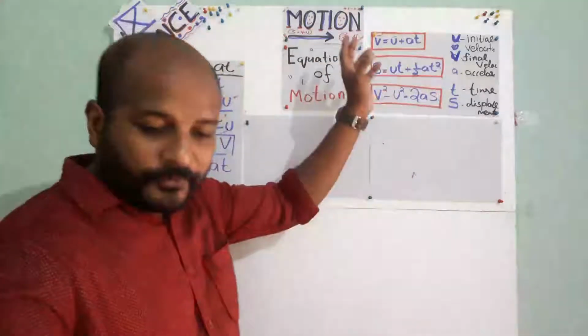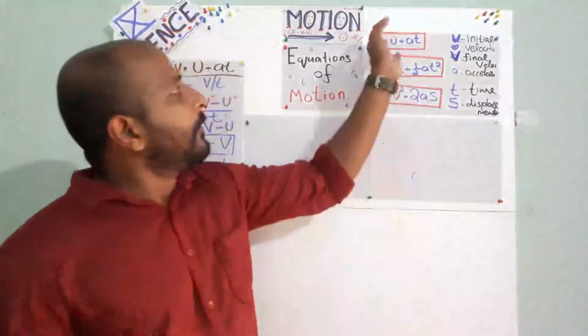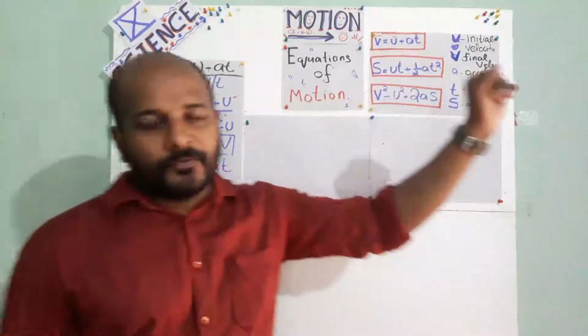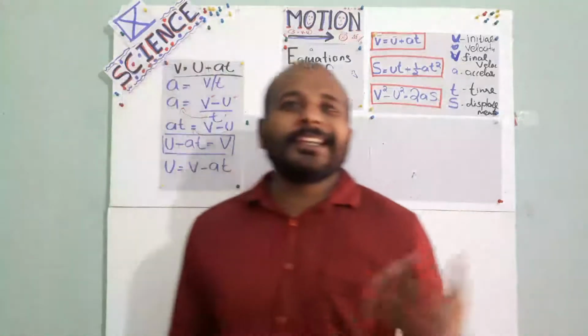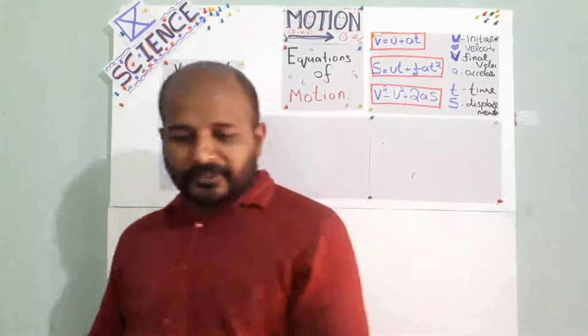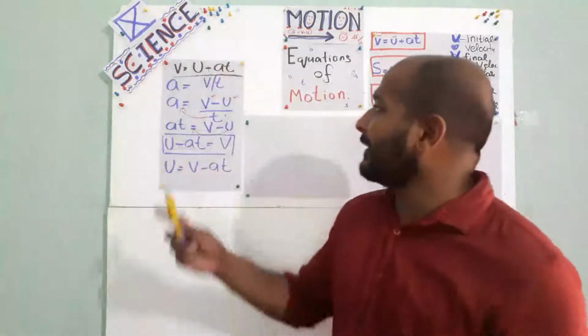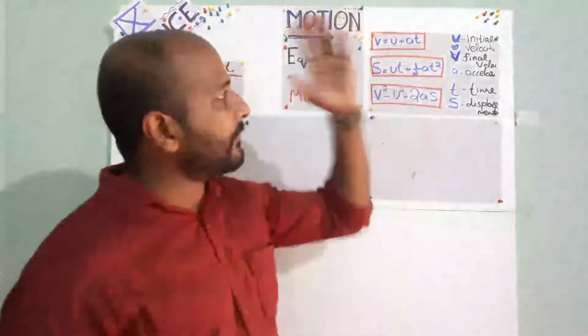We studied the first equation regarding acceleration. So we have final velocity. How can we get final velocity? Initial velocity plus the acceleration into time. Okay, so the next equation we need to derive is s is equal to ut plus half at square.